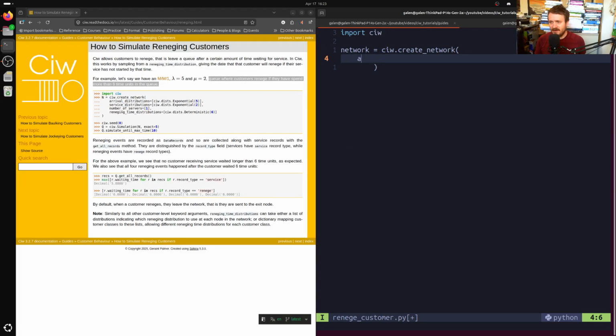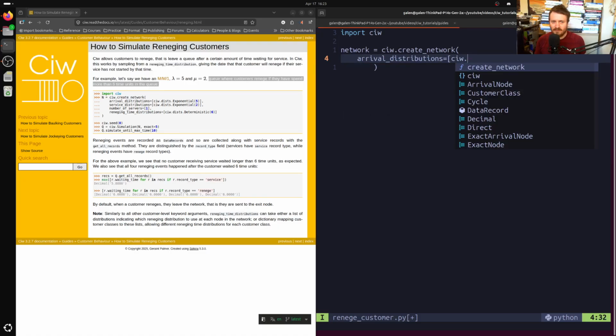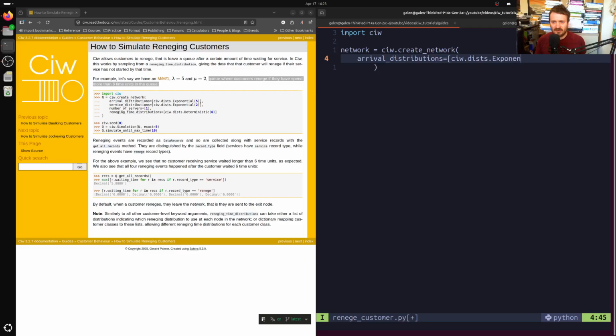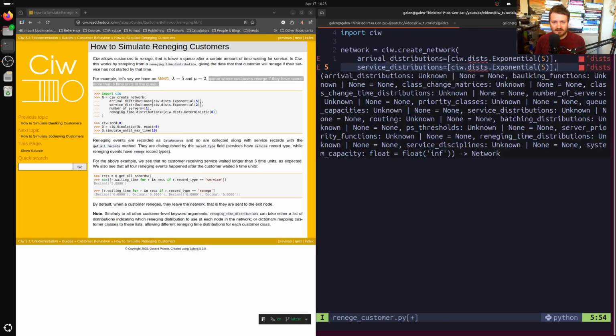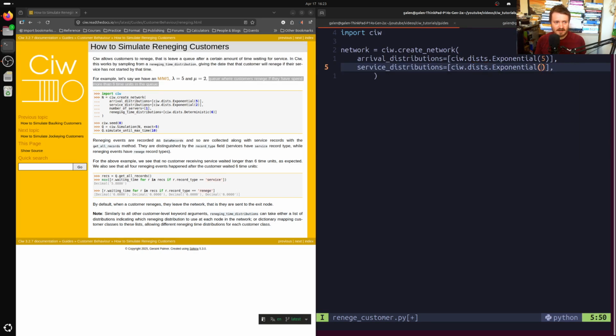And we need to define the arrivals. This is a required field, and we'll follow their example of saying that it's just exponential with a rate parameter of 5. And then we also need to have a service distribution, and here we'll match their service rate of 2. Now there's actually a point to this example, right?